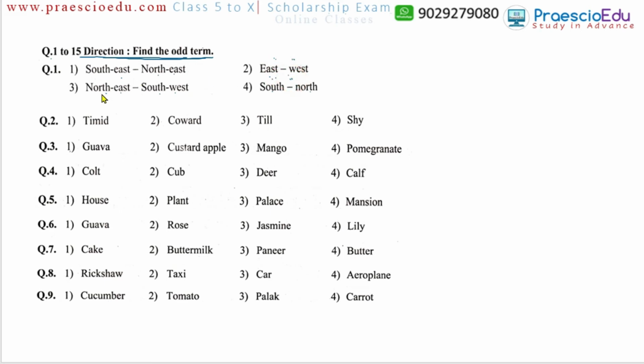But southeast and northeast are not opposite directions, so that is different from the others. Now question number 2: timid, coward, teal, and shy. Timid, coward, and shy are all synonyms, having very similar meaning.